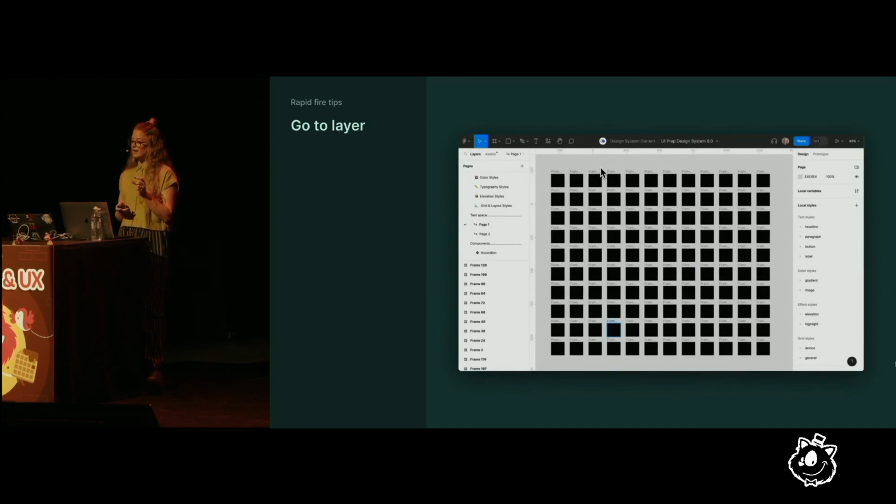Double-click layer icons to be taken to that exact layer on your page. This comes in handy when you're trying to find something specific on a busy page, like a particular component, or maybe an icon that you just dropped in from a plugin and have no idea where it went. Let's give it a try.